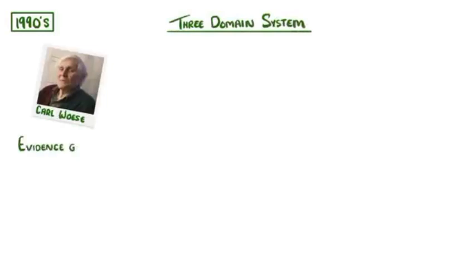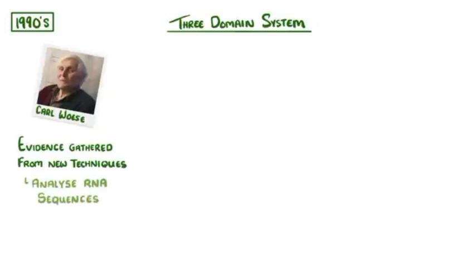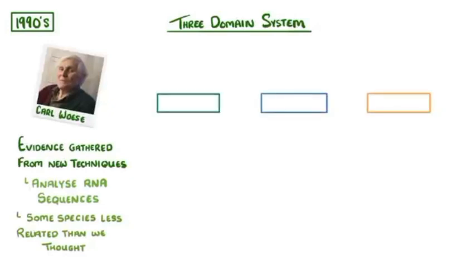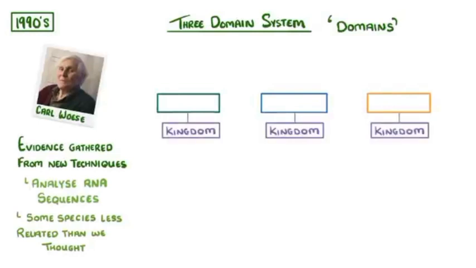For example, in the 1990s, a different Carl, this time Carl Woese, proposed the three-domain system. Using evidence that he had gathered from new techniques that could analyze RNA sequences, he found that some species were less related than we thought. And so he introduced three new categories, called domains, that were placed above kingdoms.